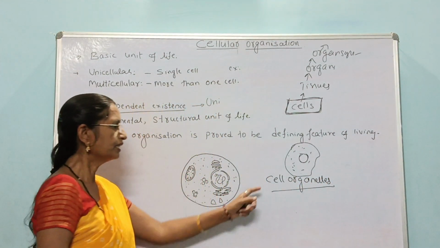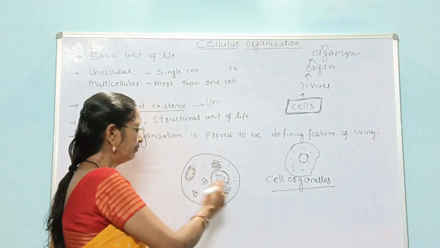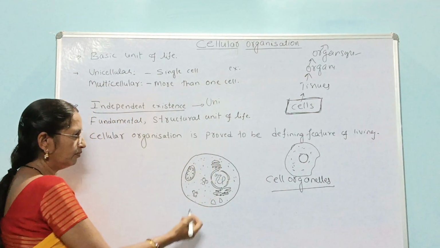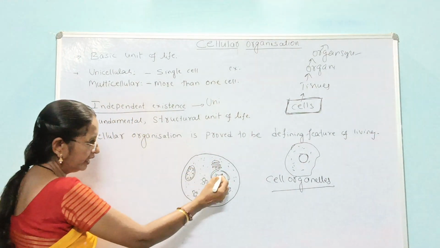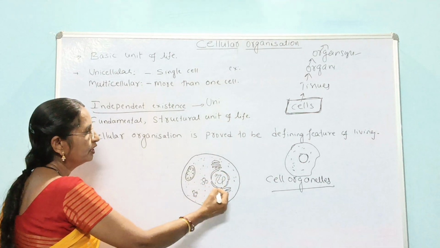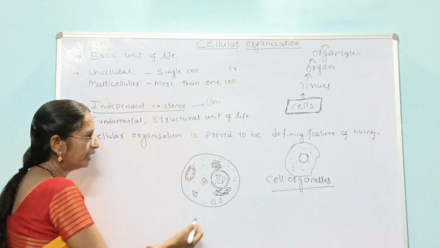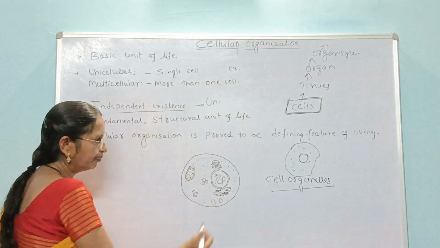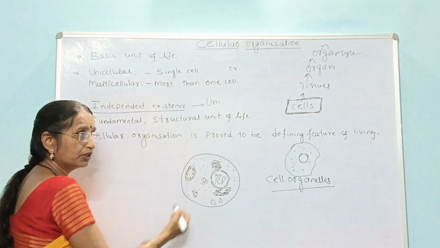What does it mean? This is a diagram showing a cell, where a unicellular or multicellular cell is made up of nucleus, mitochondria, Golgi complex, endoplasmic reticulum, ribosomes, lysosomes, etc.